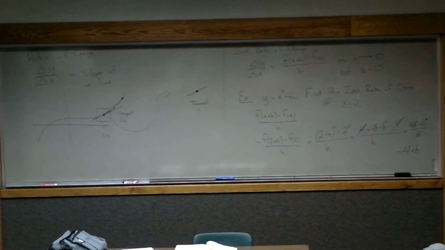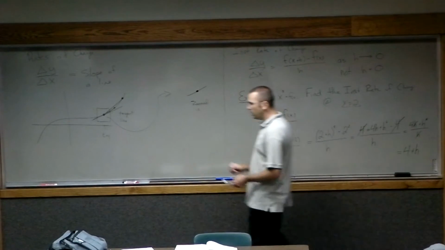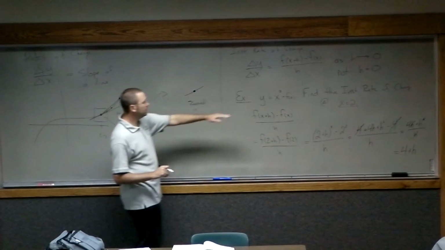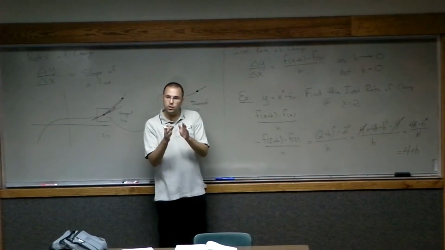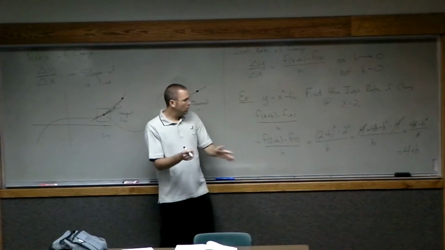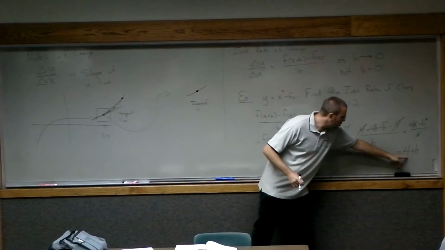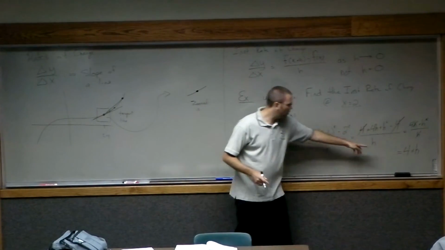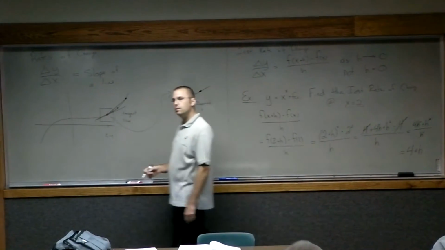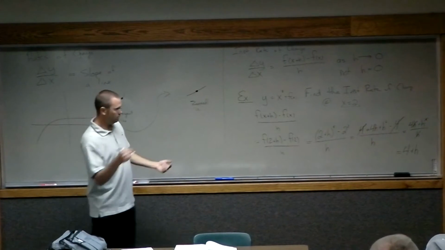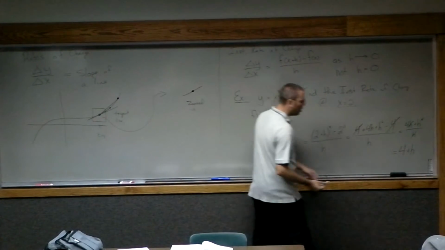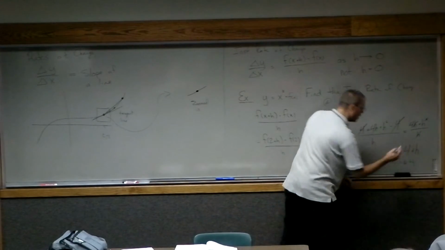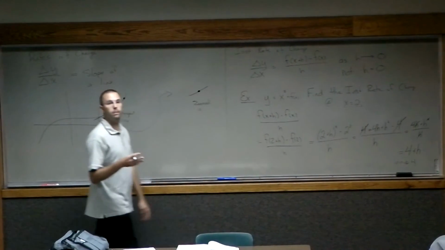Now what does this mean? Well, this means that if I let h get very, very close to 0, how fast is this function changing at that particular point? Using this expression, I can see that as h gets really, really small, what happens to 4 plus h? Right, as h gets really small, this thing is getting closer and closer to the value 4.